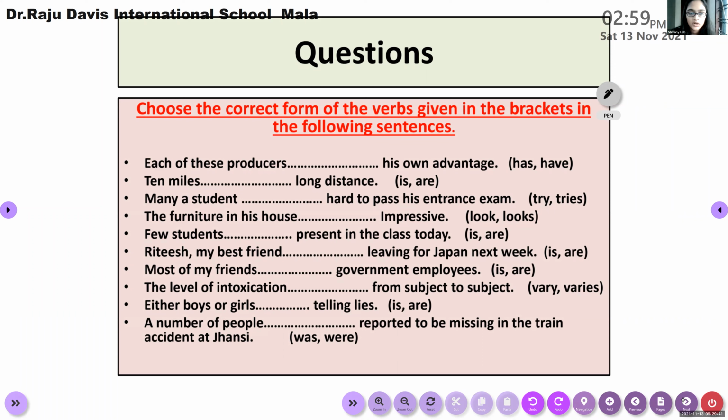Ma'am, you have uploaded this topic notes in the website? I've done. Did you get it? Ma'am, last time when I checked, it was not there. I've uploaded. Try to check it now. Okay, if it is not there, inform me. I've uploaded everything. Kindly check if it is not there. Shivanya, please let me know. Okay. All classes I've uploaded.